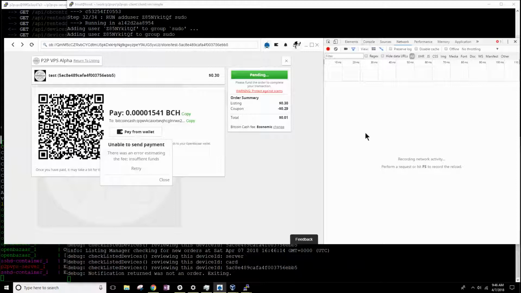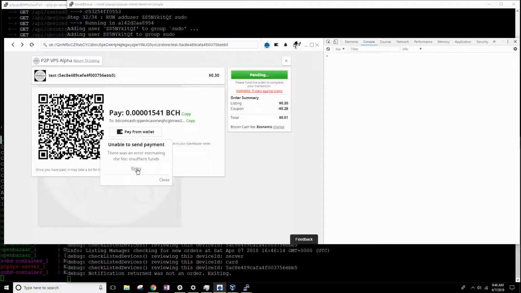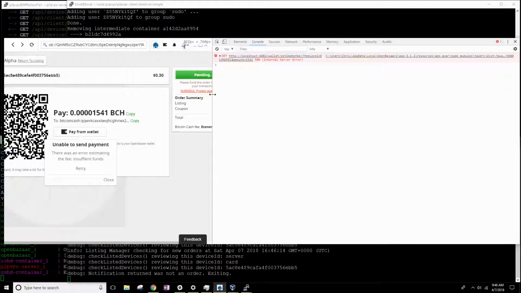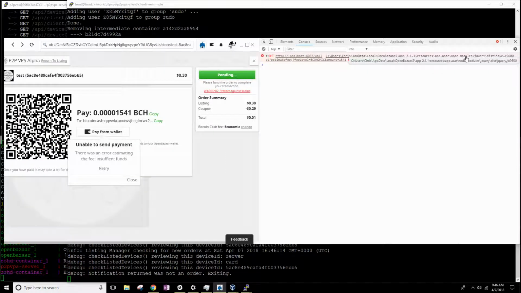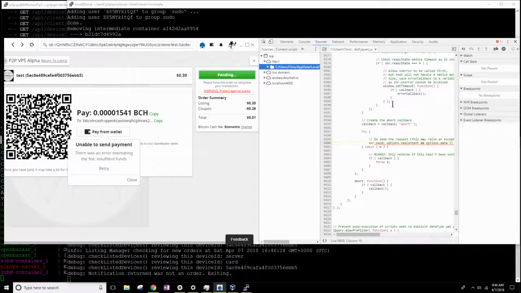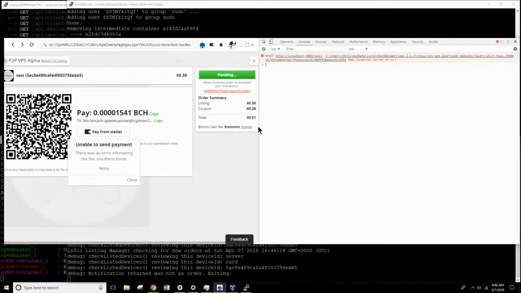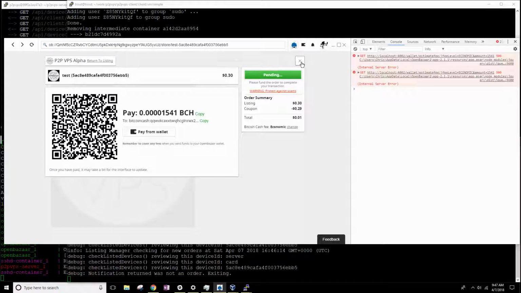Let's see. Okay, there's the error. Internal service error. Yeah, that's too generic. That's not very helpful. Okay, so that's one error. I've definitely seen people complain about this error where they have funds and they have confirmations and it's not letting them make purchases. This is a big one.